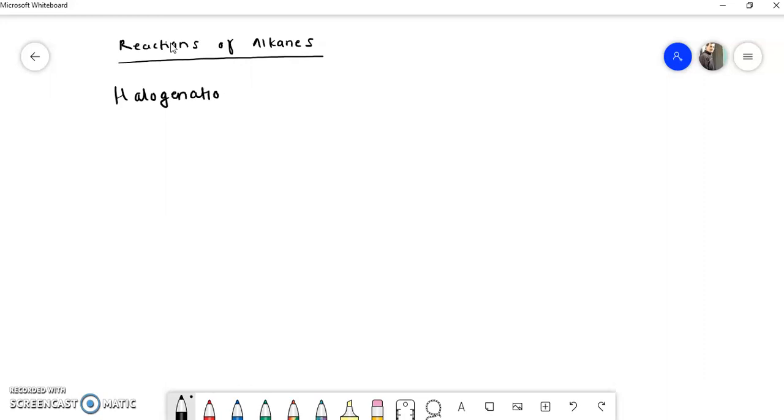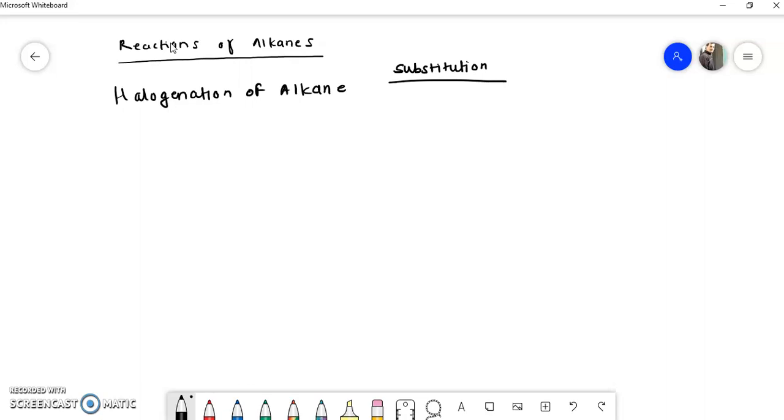Halogenation of alkanes. Now if we consider the alkanes, then alkanes generally give substitution reactions. Okay, so what are substitution reactions? The reaction in which something is substituted by another atom can be called a substitution reaction, and alkanes generally give substitution reactions. Here we have to study specifically this halogenation of alkanes.